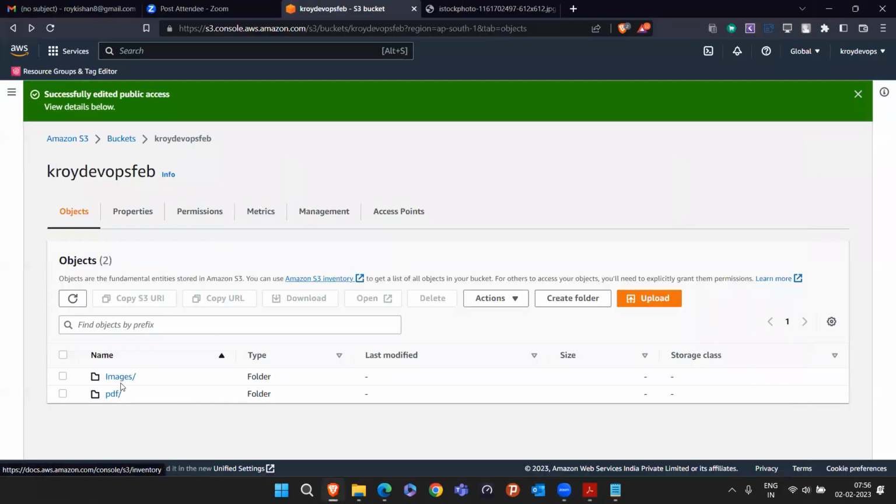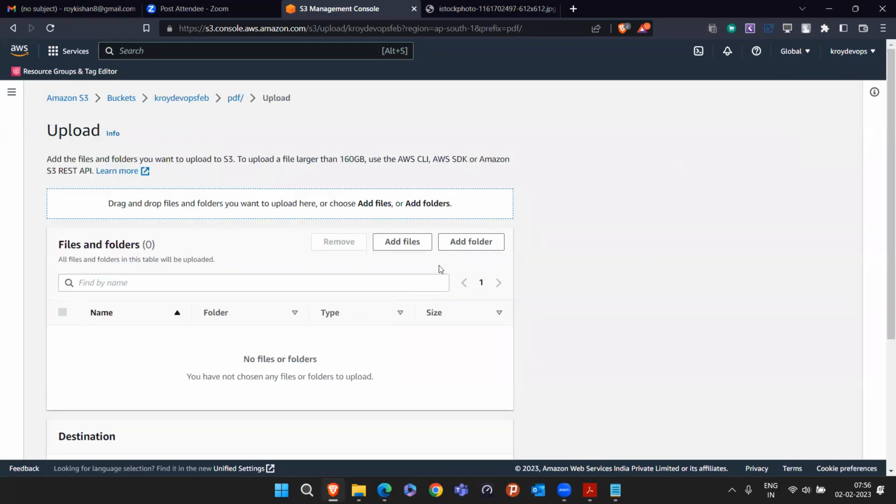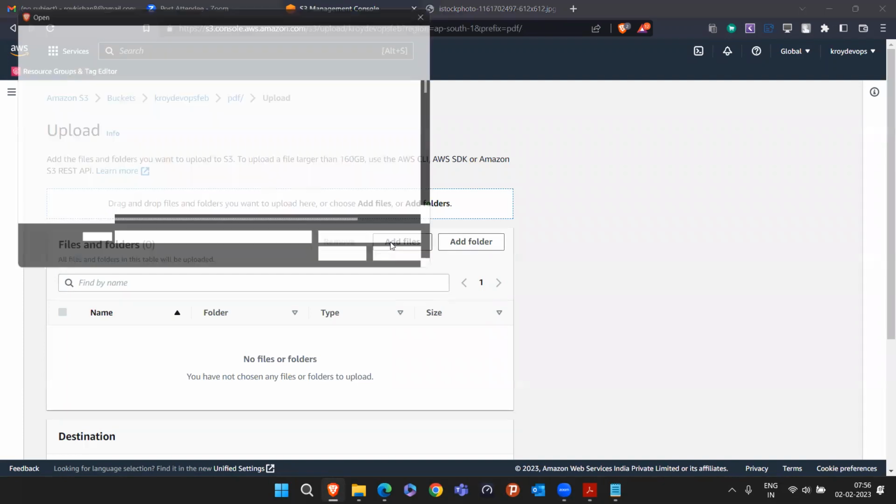Now again, the same thing I'm repeating. I'm going in the PDF folder. Now in this PDF folder, I'm uploading one file, a PDF file. Let's quickly upload files.